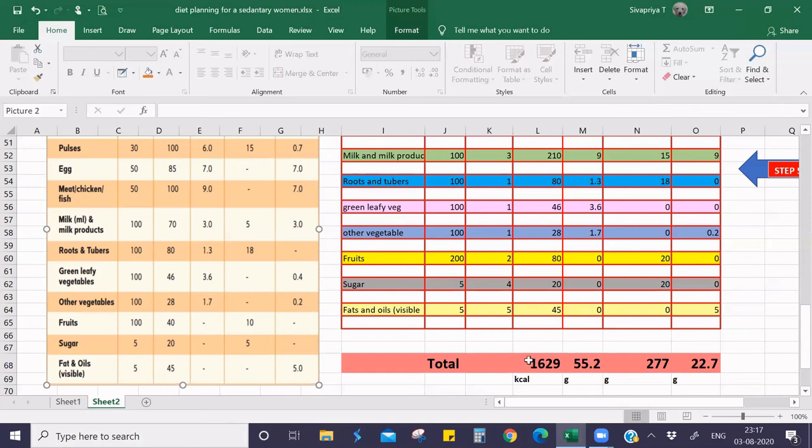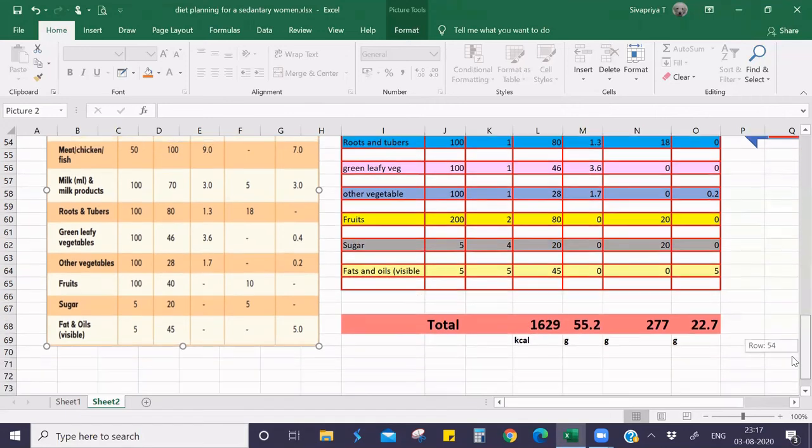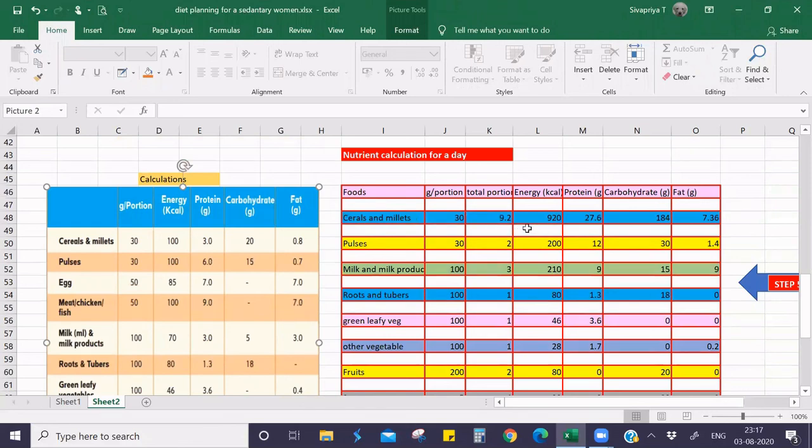Whereas we have to increase the calorie value, and we have to decrease the protein value to 50. It can come around 52 or 53, and similarly the calorie value can come around 1800 to 2000. So in this diet, we have to improve the total calorie intake up to 1900, and reduce the protein content to 50 by making changes here. Cereals and millets provide 27.6 of protein.